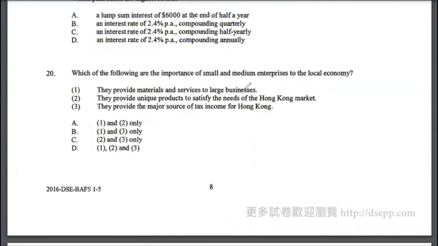They provide material and services to large businesses. Yes. They provide unique products to satisfy the needs of Hong Kong market. Yes, because they are small, not large companies. They are not the major source of income tax. No, they are not, because they are small. So the correct answer to multiple choice 20 would be option A, 1 and 2.